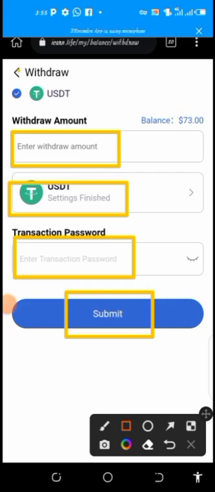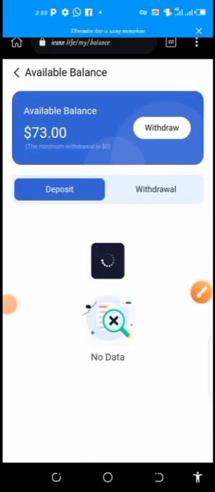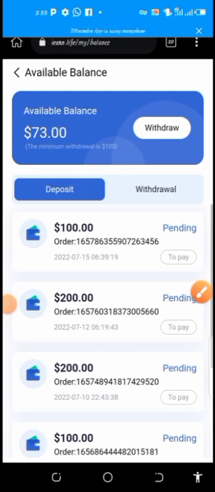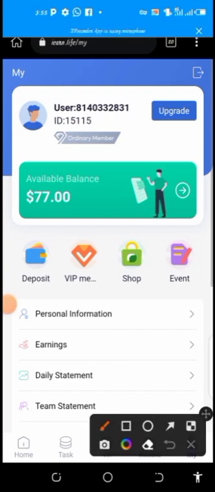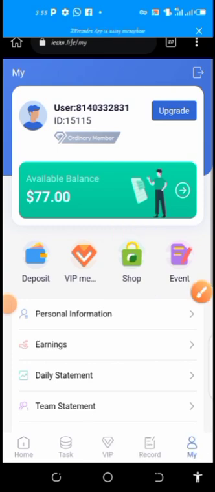Now let me show you the other way you can withdraw from this platform. When you go to this My Task, you can see this Shop. So for you to withdraw using another option, you can come to this shop and click on Shop.